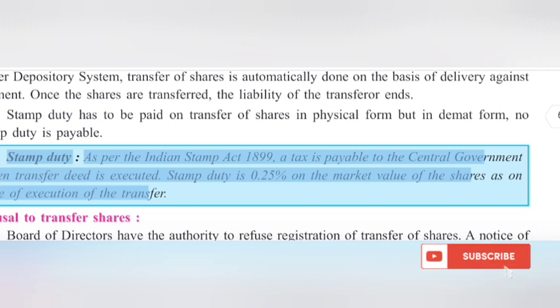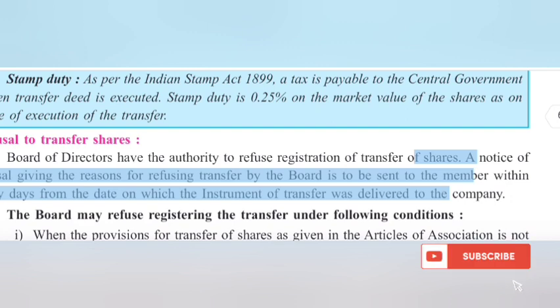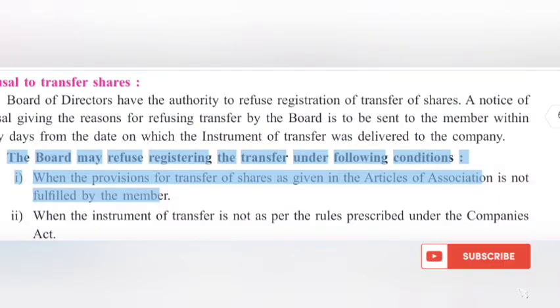Refusal to transfer shares. The Board of Directors has the authority to refuse registration of transfer of shares. A notice of refusal giving the reasons for refusing transfer by the board is to be sent to the member within 30 days from the date on which the instrument of transfer was delivered to the company. The board may refuse registering the transfer under the following conditions.